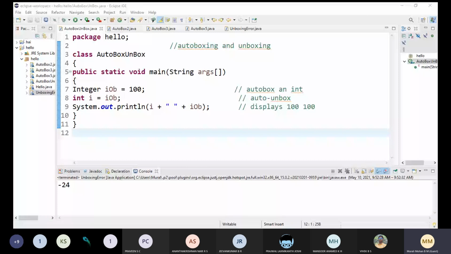For int we use Integer, for char we use Character, similarly Long, Float, Double, Boolean. Those are the various type wrappers we have seen, and autoboxing is the process by which the primitive type is automatically encapsulated into its equivalent type wrapper class.